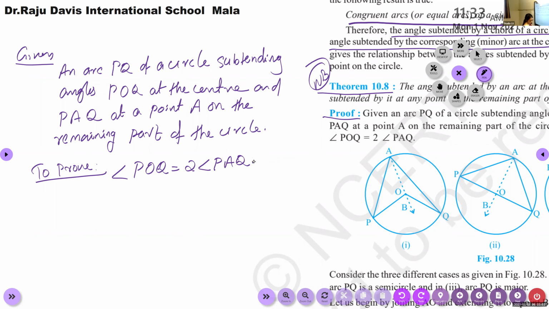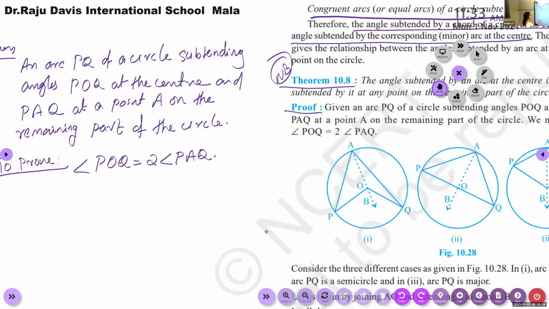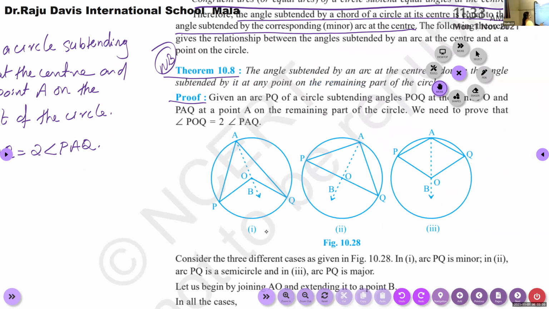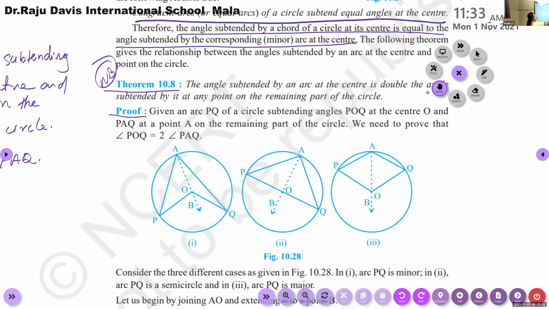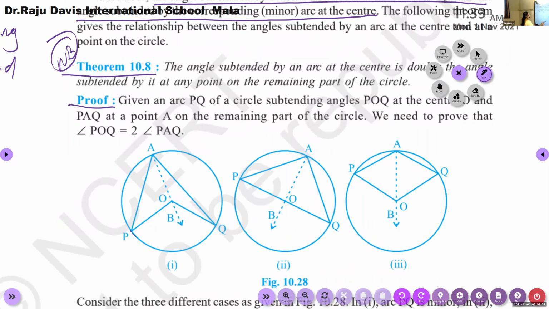For the angle subtended by an arc at the center, we have three cases. These are the three cases. The first case, all of you look at the figure: PQ subtends an angle POQ at the center and PAQ at any other point. This is the first case.